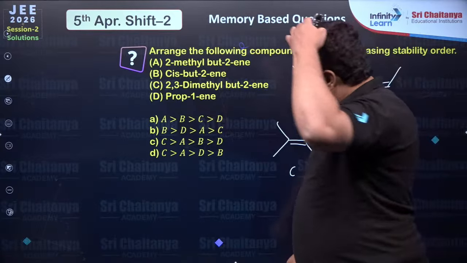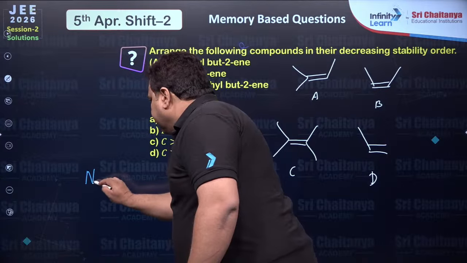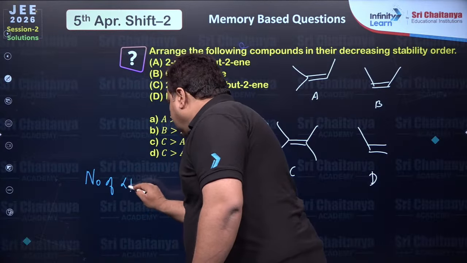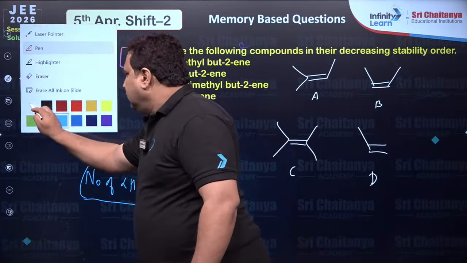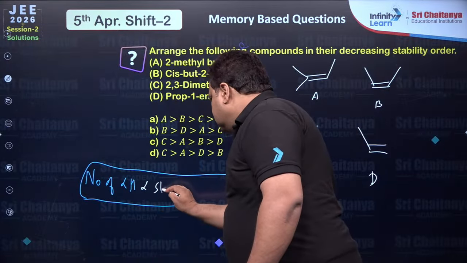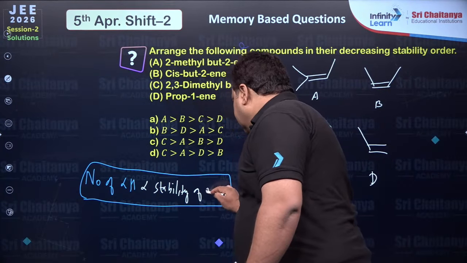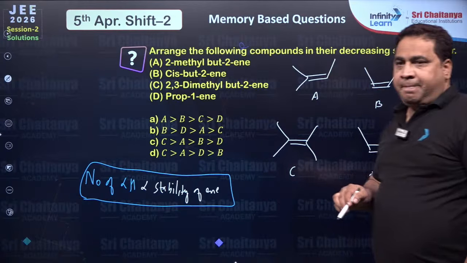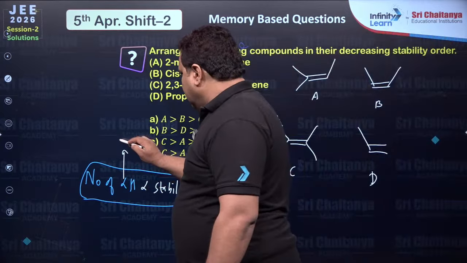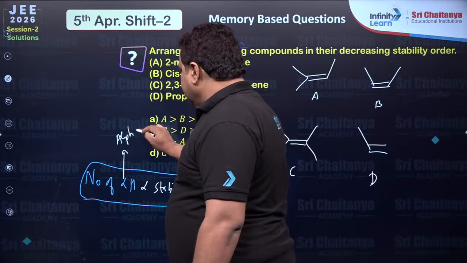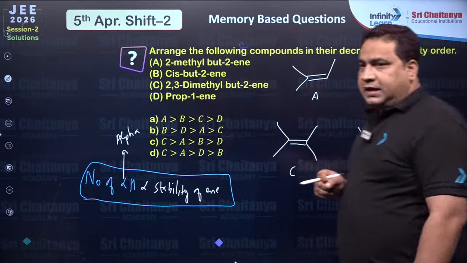Okay, well, thank you. So everybody we know that number of alpha hydrogens is directly proportional to stability of alkene. Correct everyone? So number of alpha hydrogens is directly proportional to stability of the alkene.